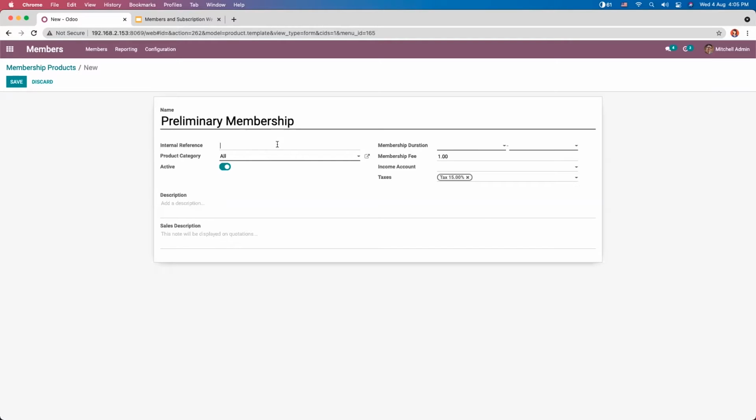Here the user can provide an internal reference and mention the membership duration, that is the period of membership. So we can set the start date and end date. If the membership is paid, then the user can mention the membership fee. We can add an income account to post income and provide taxes. The user can also mention the product category in the form and provide a short description of the membership product. And you can also provide a note that will be displayed on quotations.